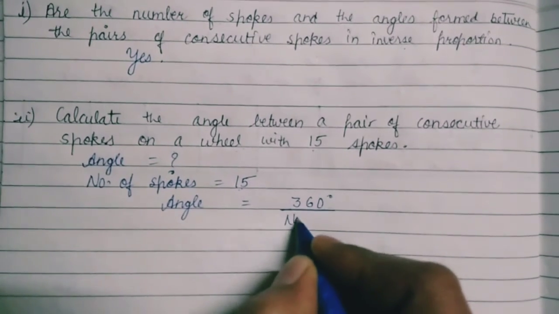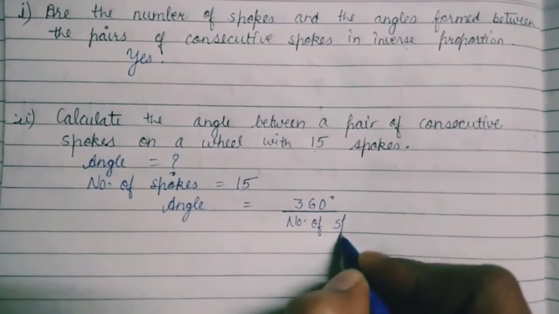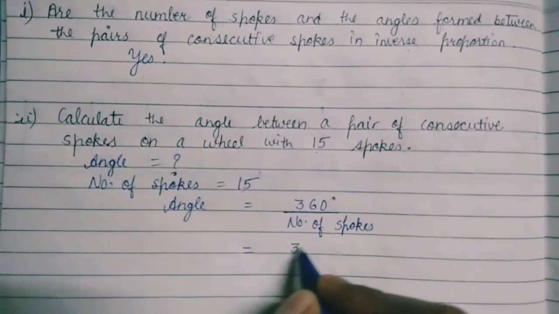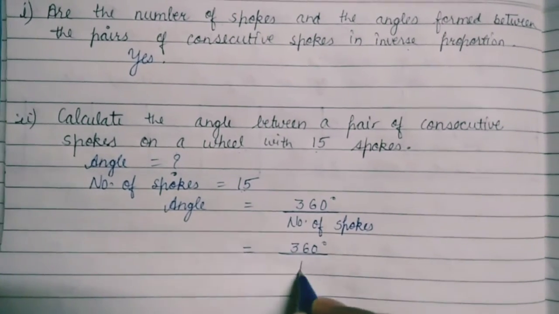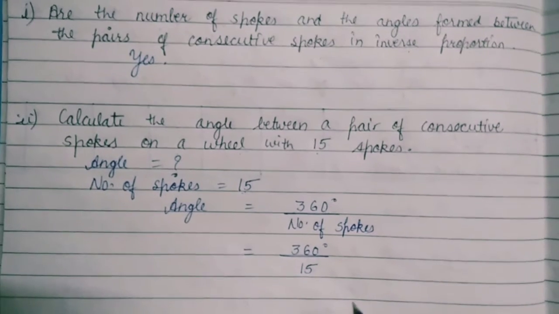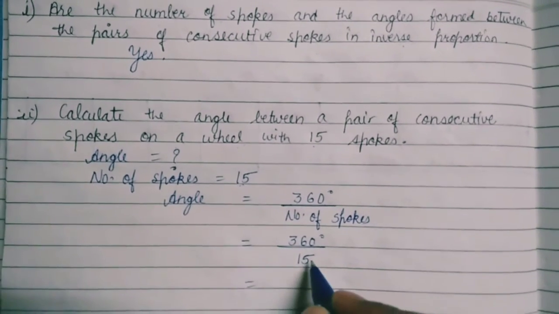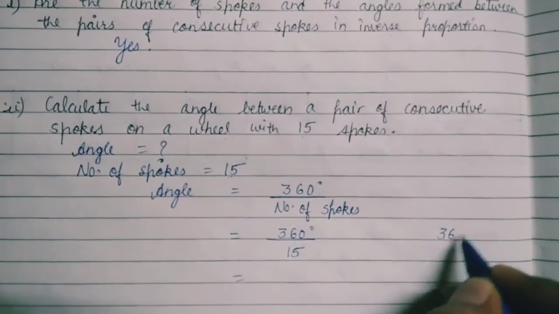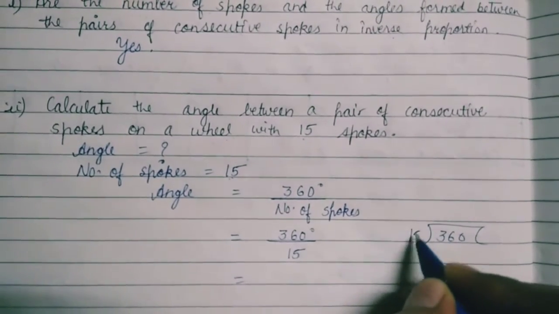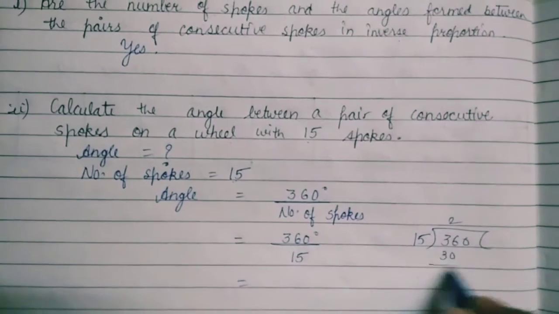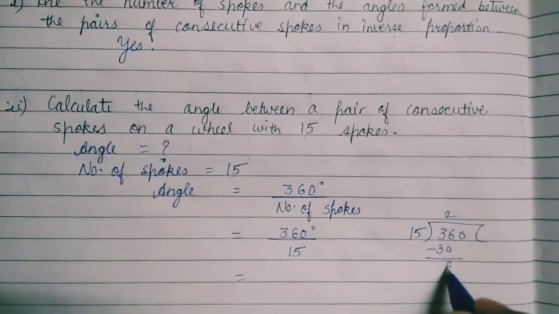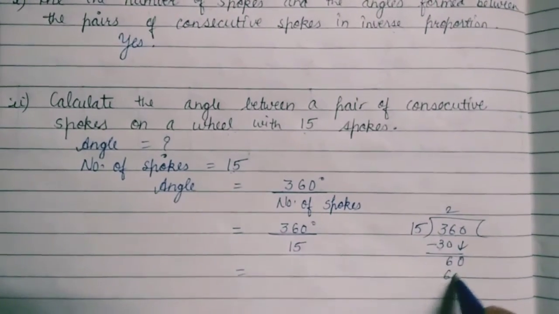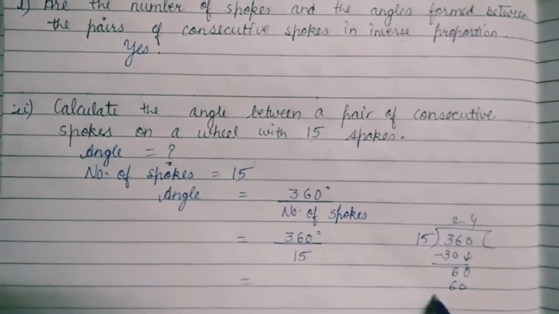That's why here we use the number of spokes. Simply, this 360 will be divided by 15. When you divide 360 by 15, 15 twos are 30, 36 minus 30 is 6, 0 will come down, and 15 fours are 60.